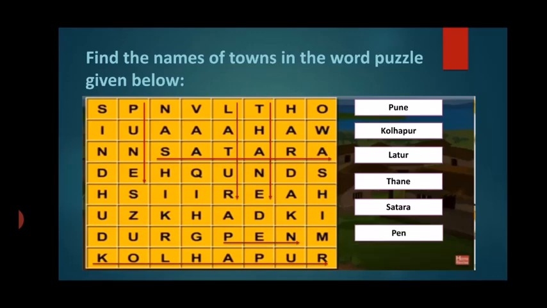Okay, so these are the various cities. See, one more is there, Nashik. If you try and search, you might see many other cities also. You will be able to find out the names of at least 3 or 4 other cities or places also. Okay, so these are some cities in our state of Maharashtra.